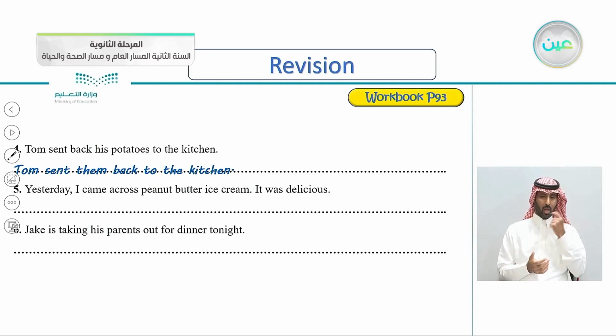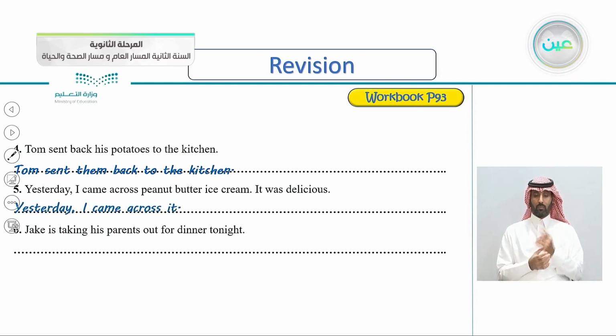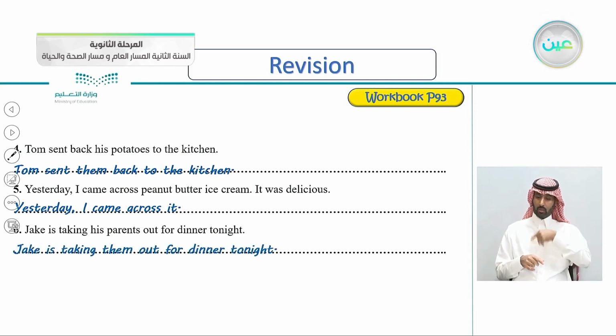Number 5, yesterday I came across peanut butter ice cream. It was delicious. Peanut butter ice cream is the object here. So let's see the answer here. Yesterday I came across it. So the correct answer here is it. Number 6, Jake is taking his parents out for dinner tonight. So we say Jake is taking them, his parents, out for dinner tonight.